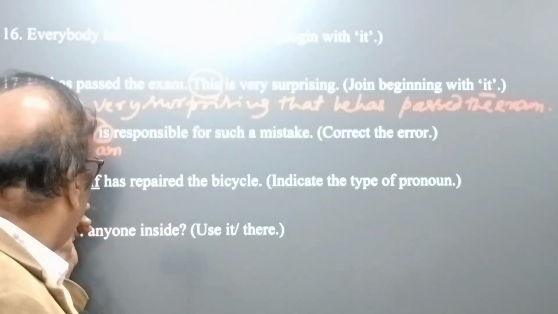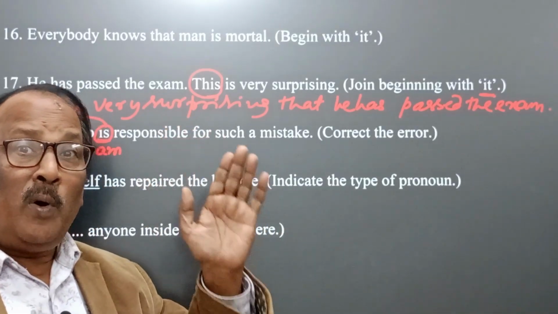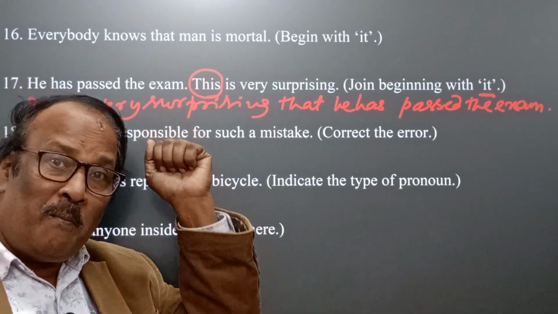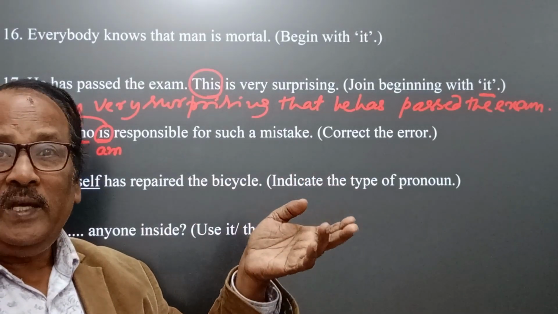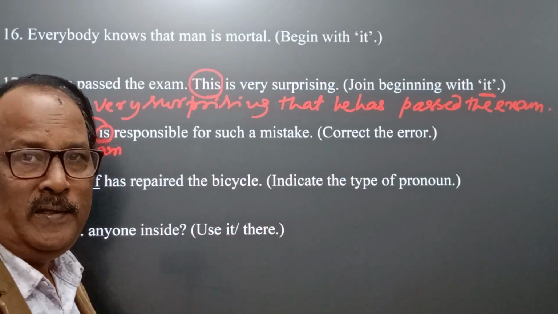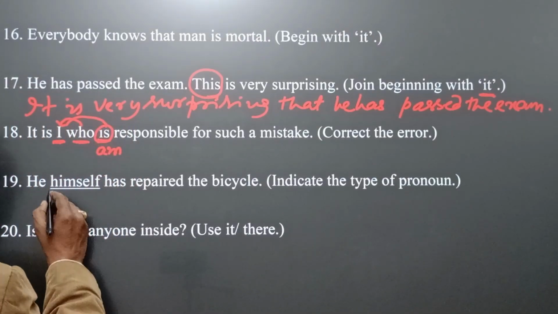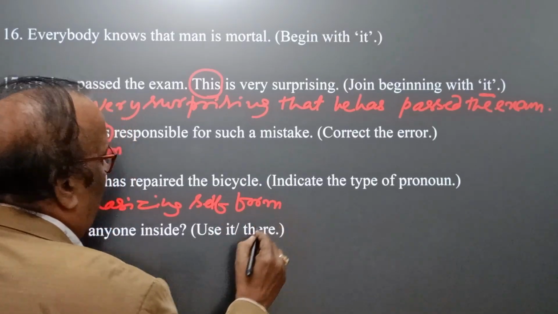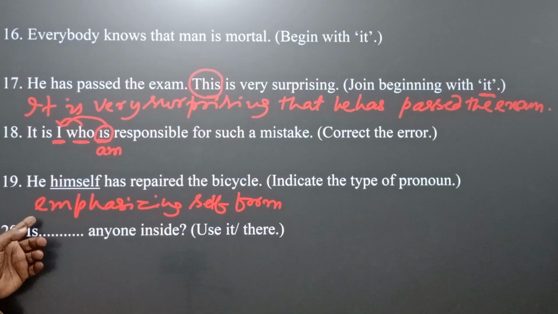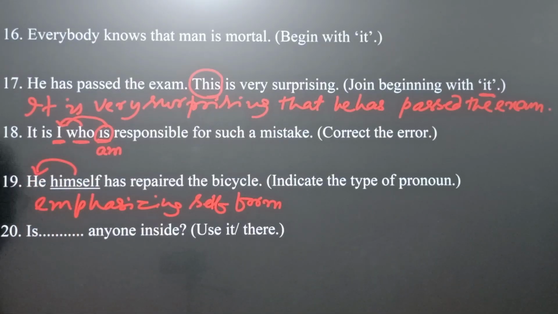So here, whenever after the subject, self form is used to emphasize on the subject, in that case, we say it is emphasizing form of personal pronoun. Yes, here himself is emphasizing self form of personal pronoun. Okay, emphasizing, because here himself emphasizes on he.